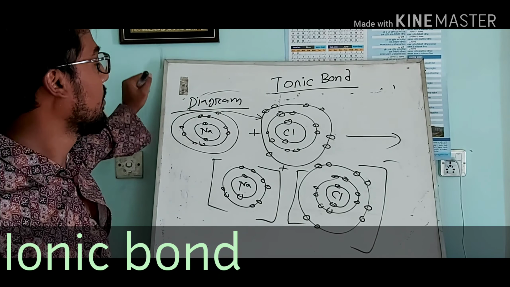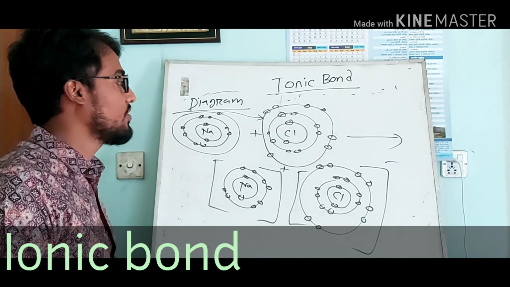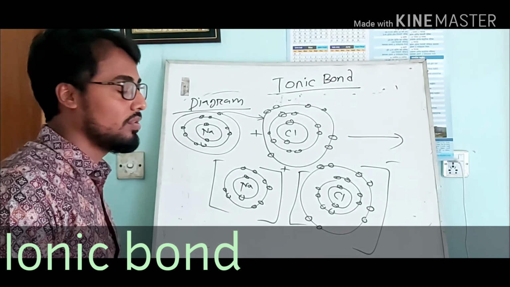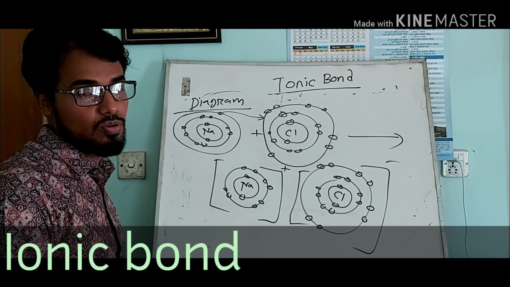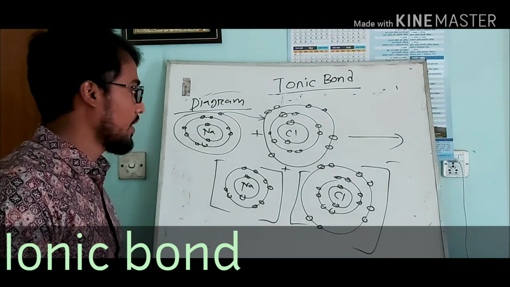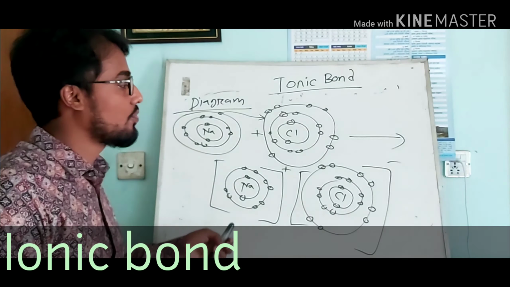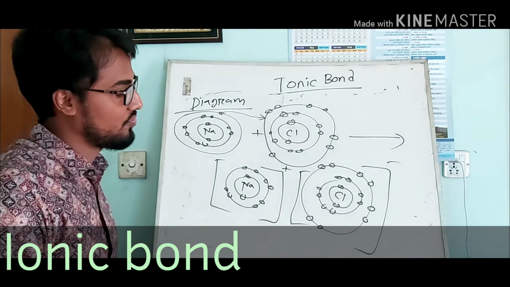Sodium is metal, chlorine is non-metal. Sodium releases 1 electron to become Na plus ion, and chlorine receives the electron to become Cl minus ion. When Na plus and Cl minus are attracted together, ionic bond is created. That is the structure. It is finished.